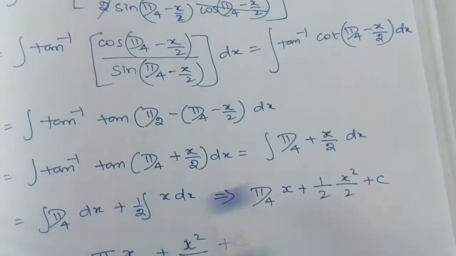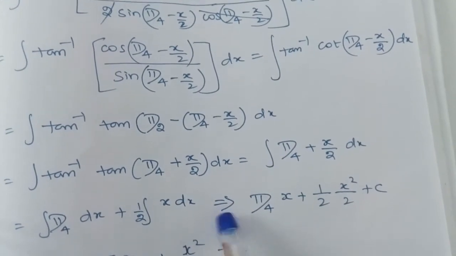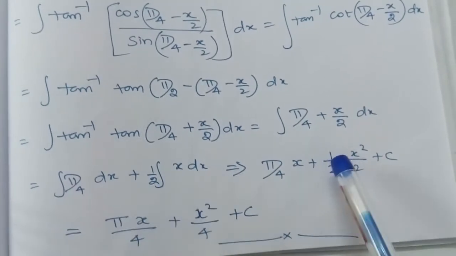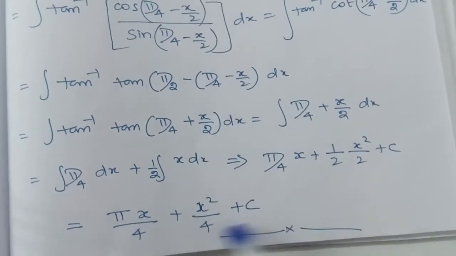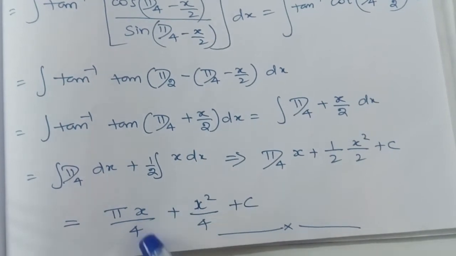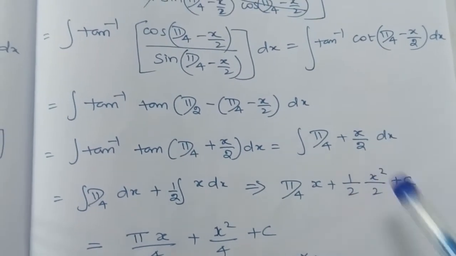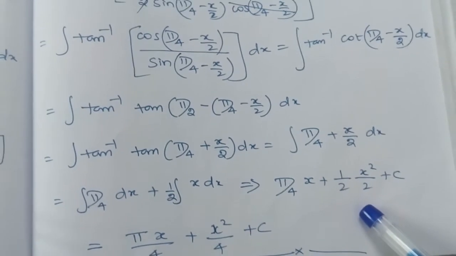We can do the integration separately. You know how to do it. So we get the final answer: pi by 4 x plus half of x square by 2. When we write the final answer, we get pi x by 4 plus x square by 4 plus c. I hope you understand this problem.